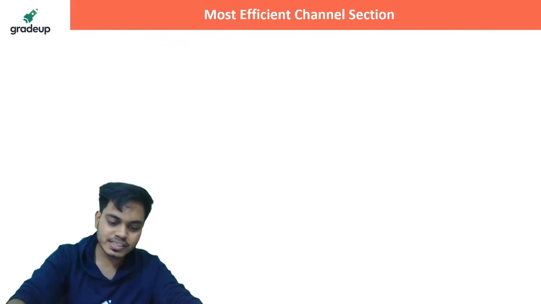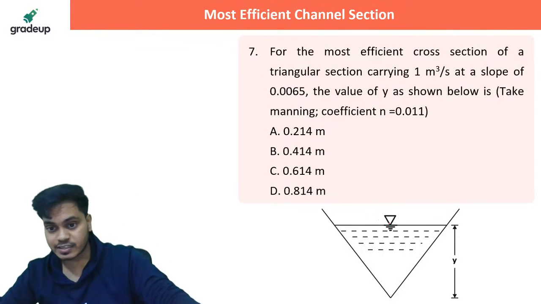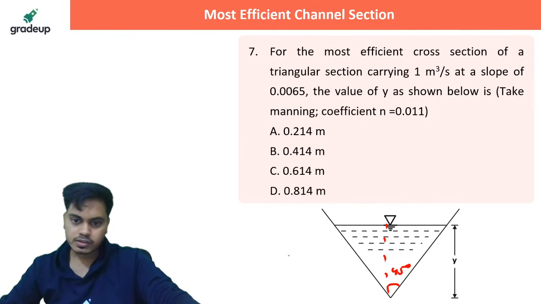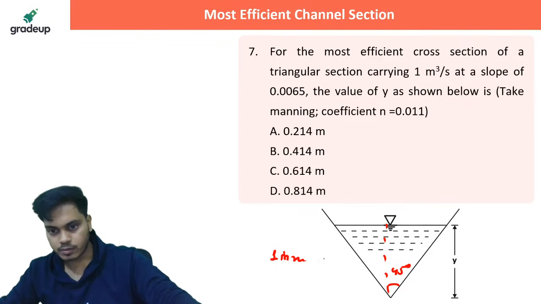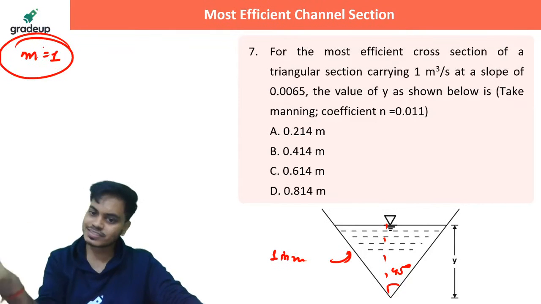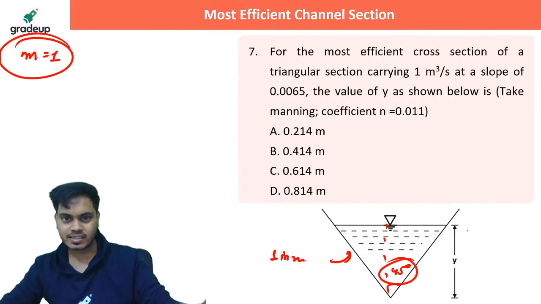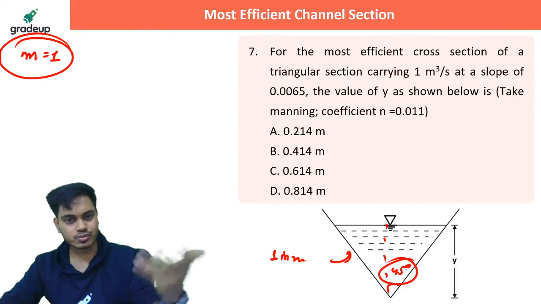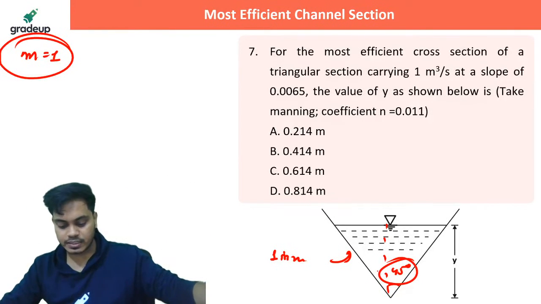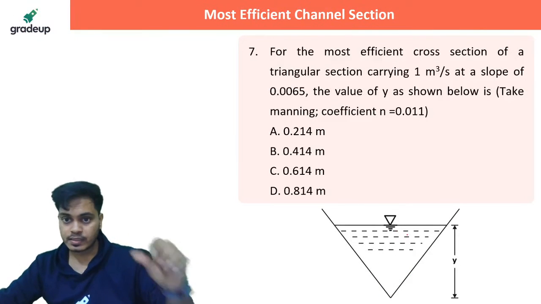Alright. And the last question is from your triangular channel section. For a triangular efficient channel section, this angle here should be 45 degree, or you can say this slope is 1 in M, where the M value should be equal to 1. Both are the same. Either you say this angle is 45 degree, or M is tan theta and theta is 45, and tan 45 is 1 only. So it's the same thing. If you have theta equal to 45 degree, that's all you need. So now please find the value of Y.